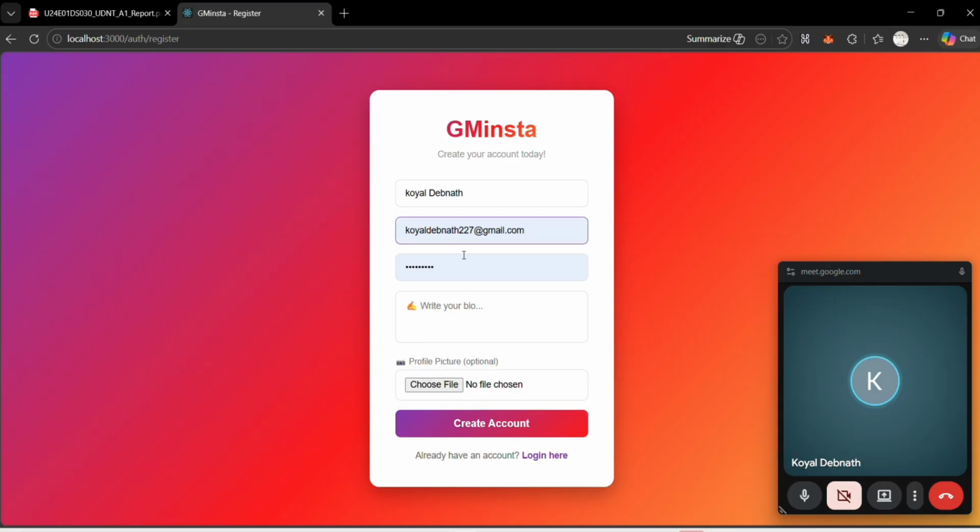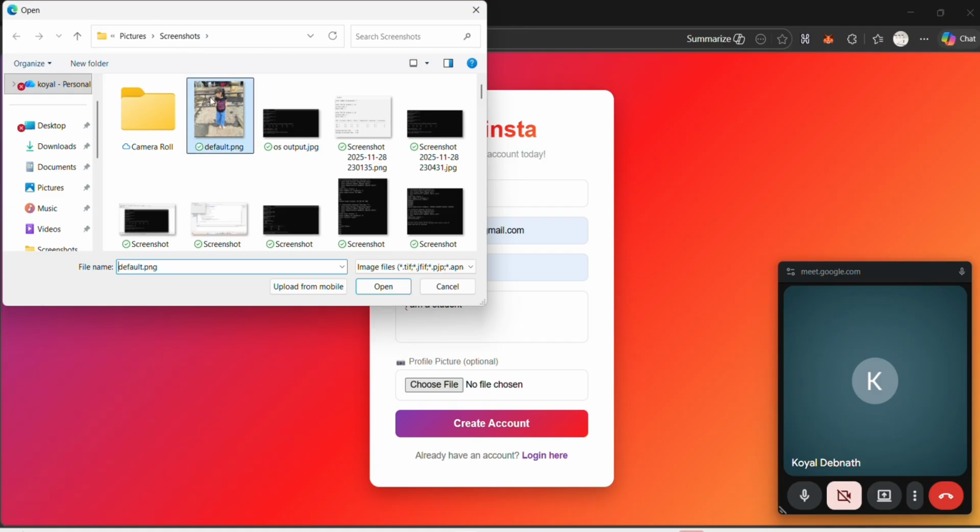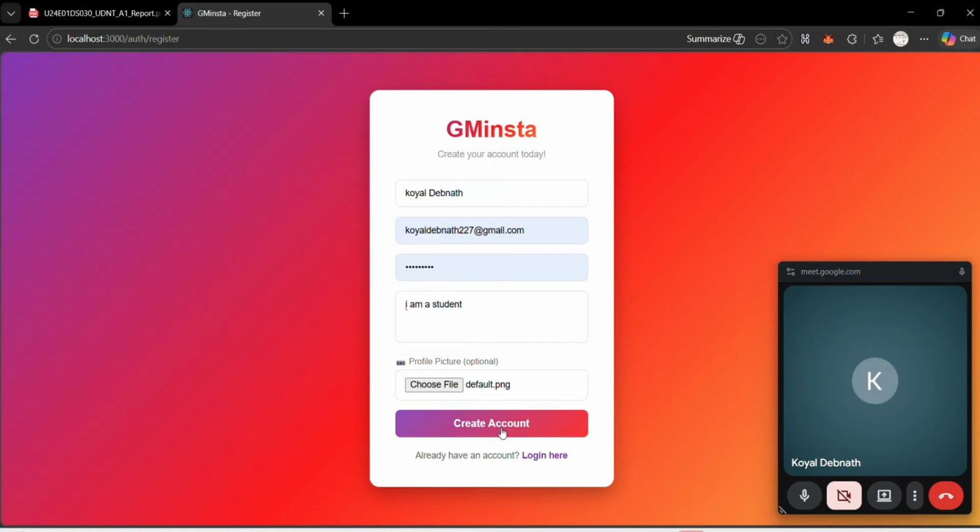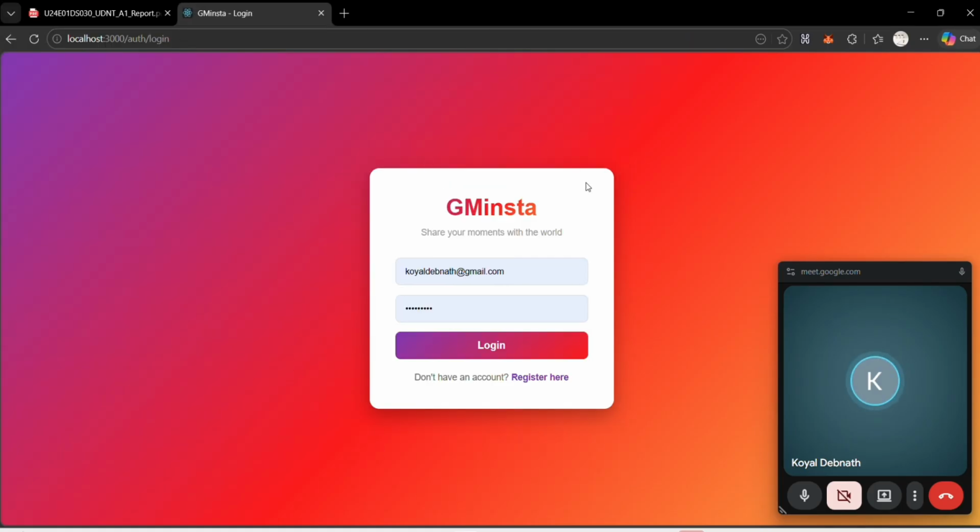Email address at world24. Then I will give a password. Then I will write the bio that I am a student. Then I will choose a profile picture from the gallery, and then I will create an account. After creating the account, the login page will pop up, and we have to fill in the credentials like username and password, and then we will log in.